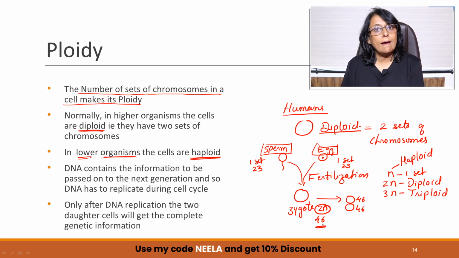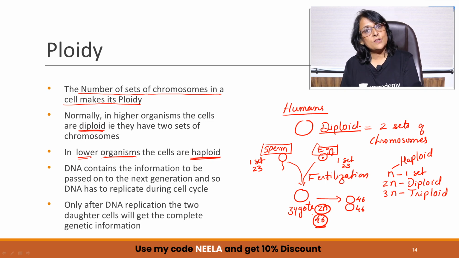What option do I have? I need to get a photocopy of that, right? So similarly, if this cell has to pass on the complete information to two daughter cells, it has to make a copy of its DNA, right? So this is what is going to happen in cell cycle. So this is why this ploidy is so important.